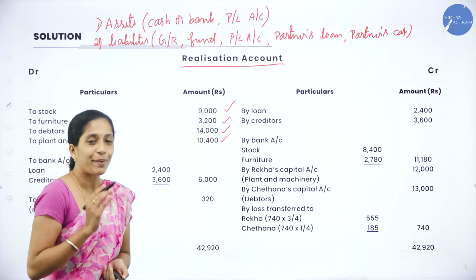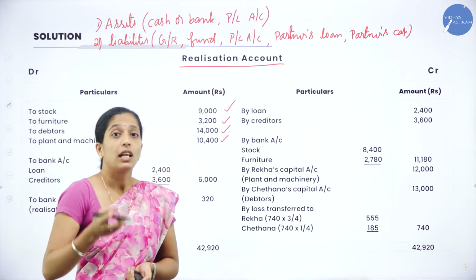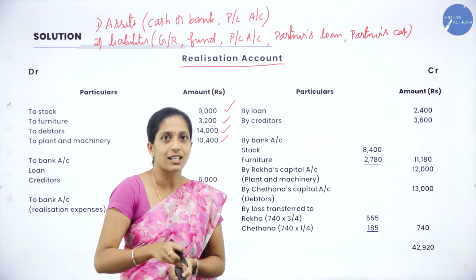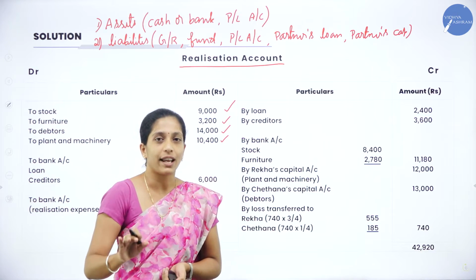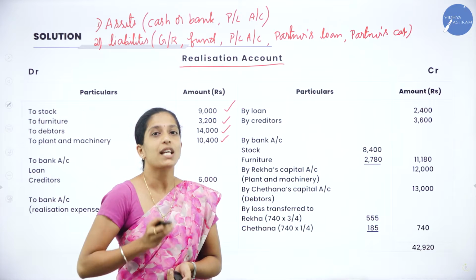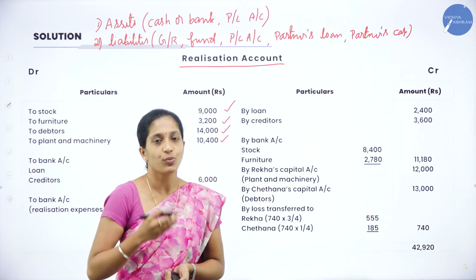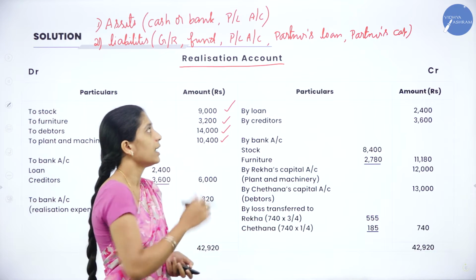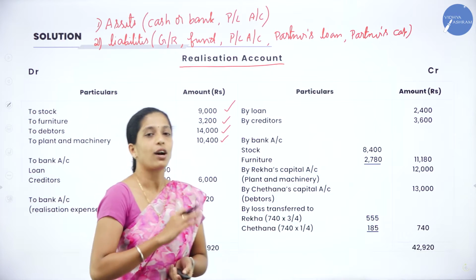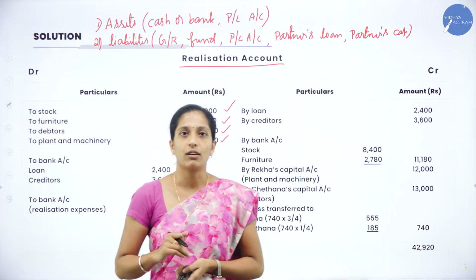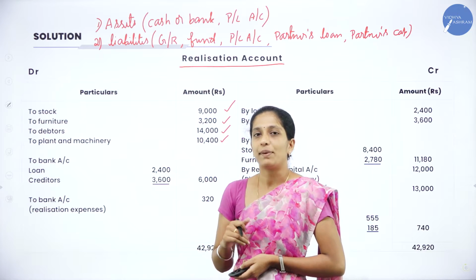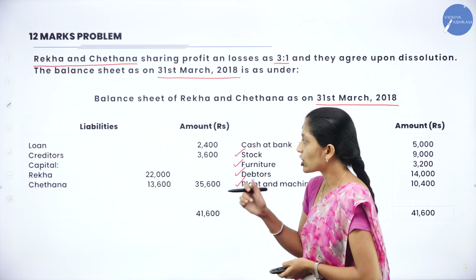partners loan. And in partners loan you have to be very careful. If it is a loan of the existing partners, then we shouldn't take it; if it is a loan of outsiders, we have to take it into consideration. Next, partners capital, which we will not take under realization account. Now we shall see the liabilities and we shall transfer them.